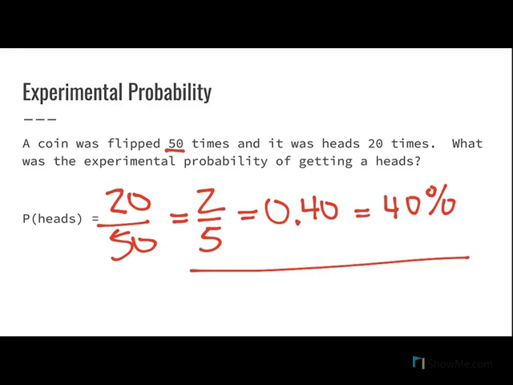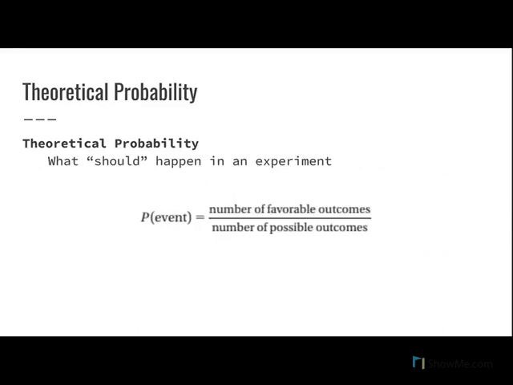Now, we talked about experimental probability, which measures exactly what did happen. A lot of times we talk about theoretical probability, and theoretical probability is what should happen in an experiment. So if I flip a coin twice, how many times should I get heads? It should happen once, because we all know we have a 50% chance of getting heads when we flip a coin.